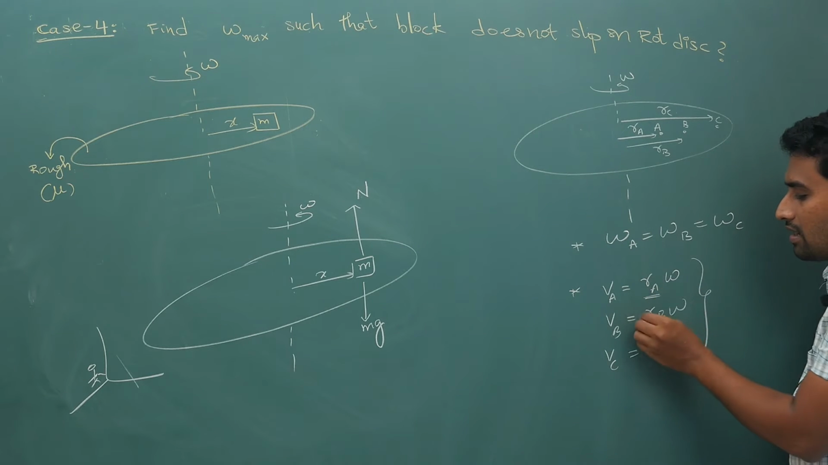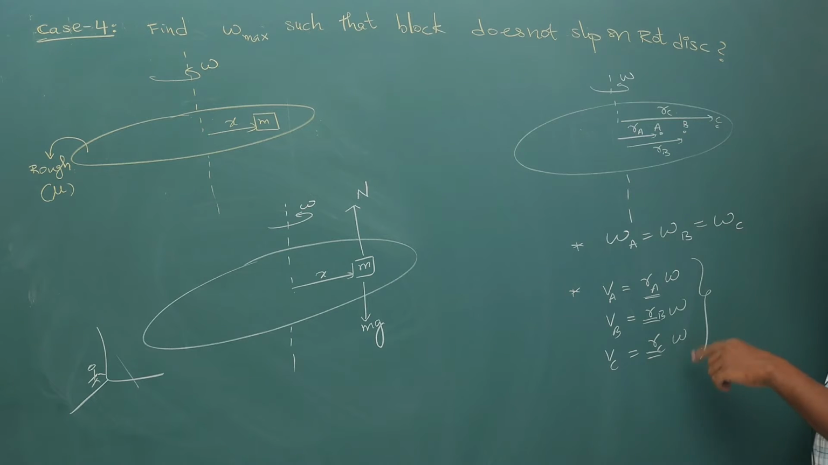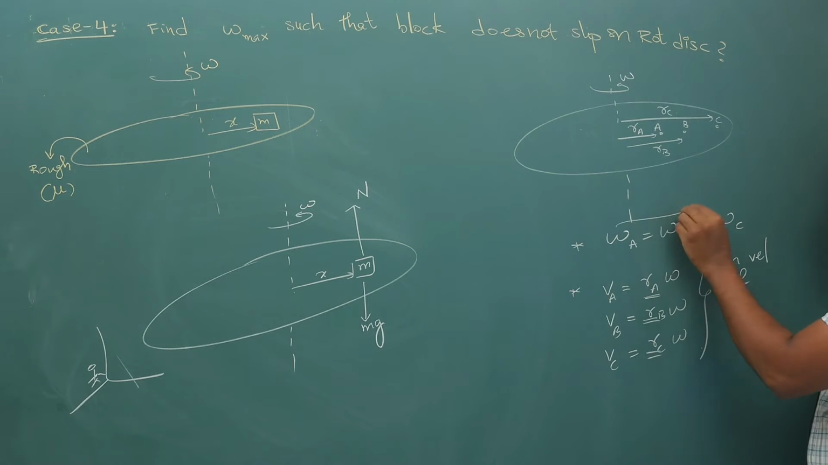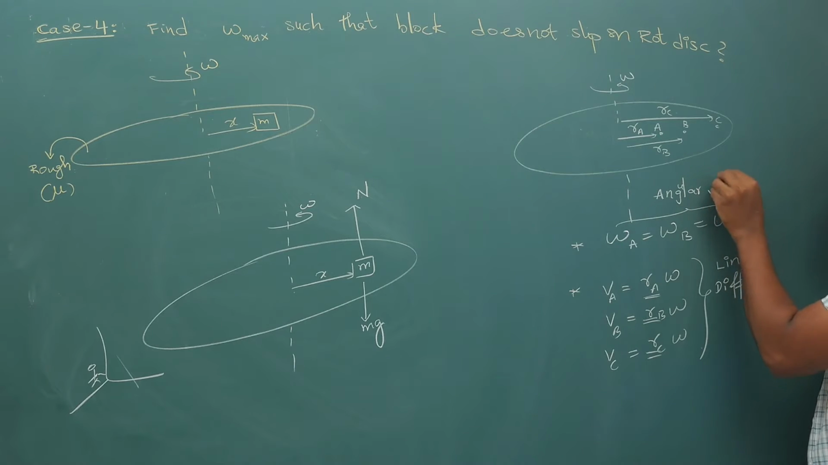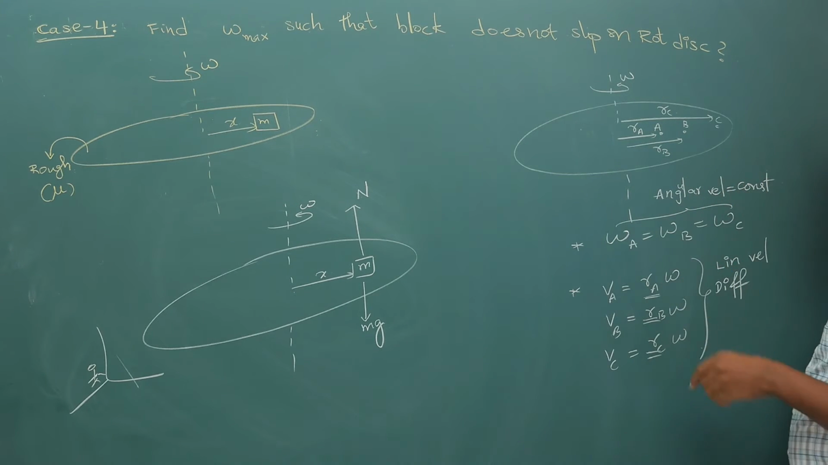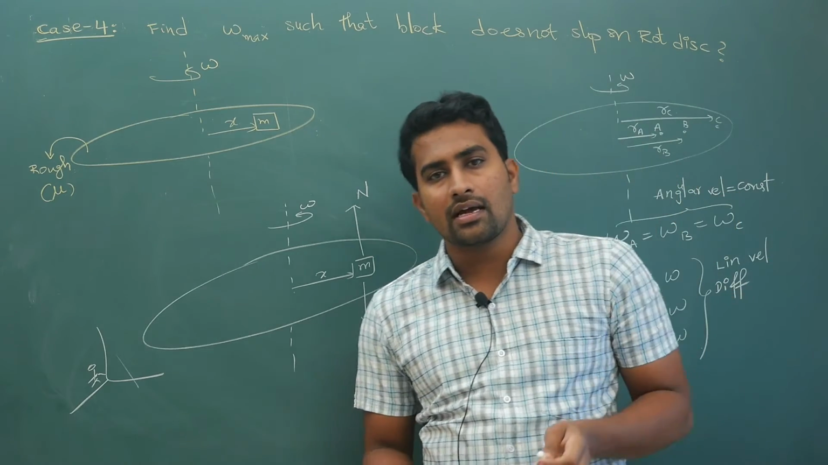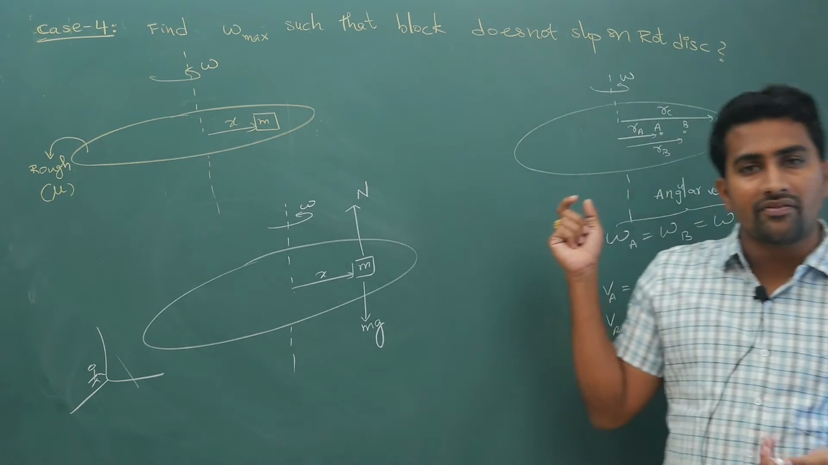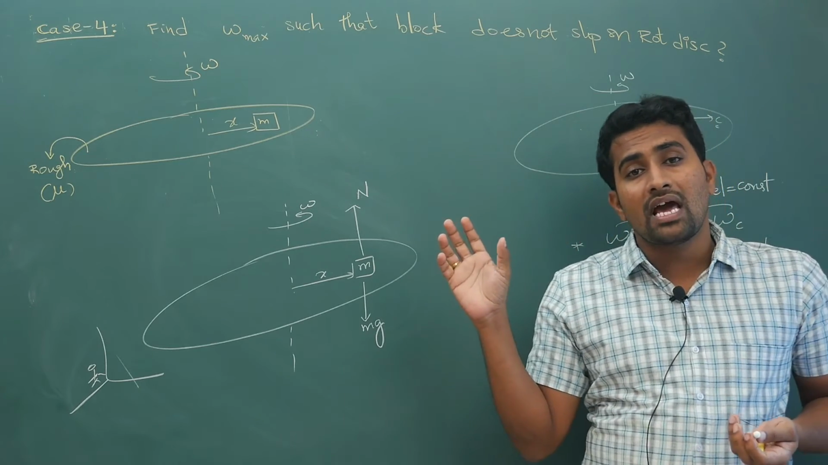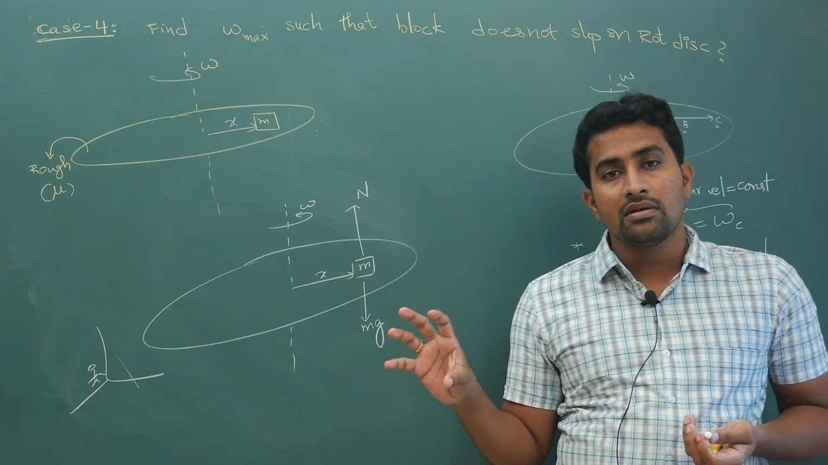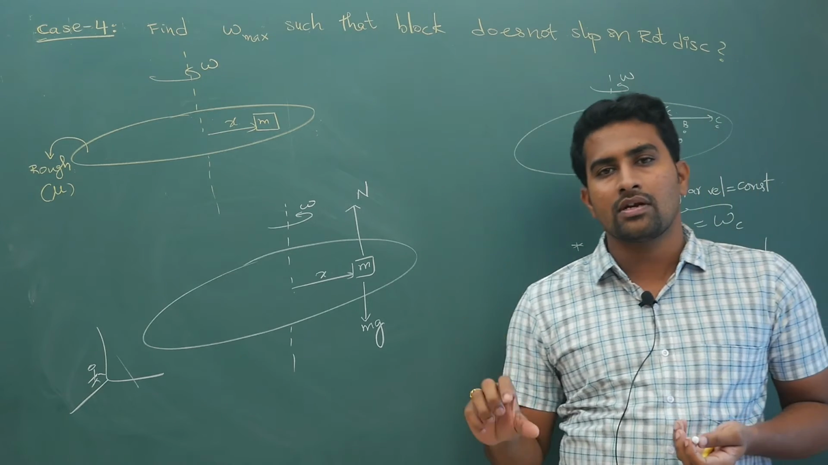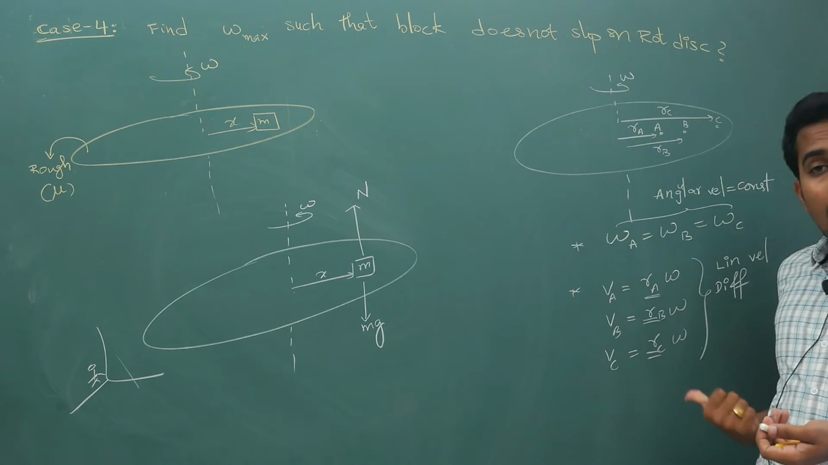So here RA, RB, RC, these distances are different. So the point that I want you to get is that linear velocity is different for different points. Angular velocities will remain constant. So whenever you have a body which is rotating with angular velocity omega like this, if you take different points, these different points will have the same angular velocity but different linear velocities.